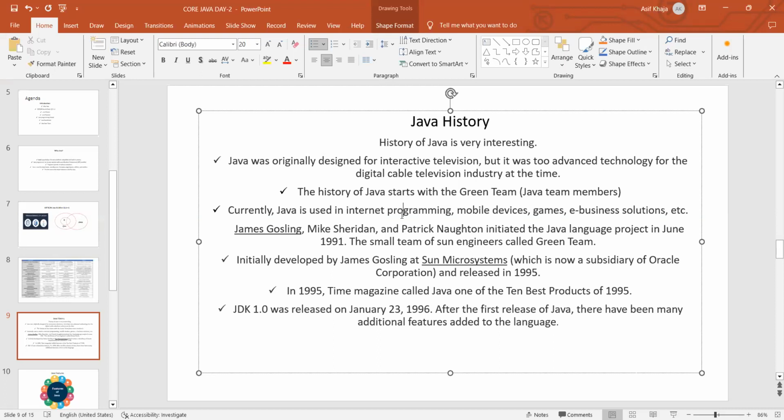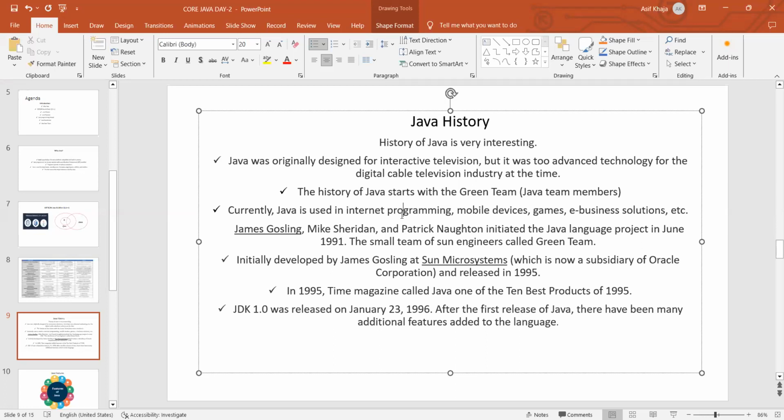Okay. And who was on the team involved in this? James Gosling, Mike Sheridan, and Patrick Naughton. These three guys initiated this Java language project. Initially, these three guys had the thought to develop this programming language, and they took it up as a project in June 1991. A small team of Sun engineers. These people were working with Sun Microsystems at the time, so they used to be called Sun engineers, and the team name for them was Green Team.